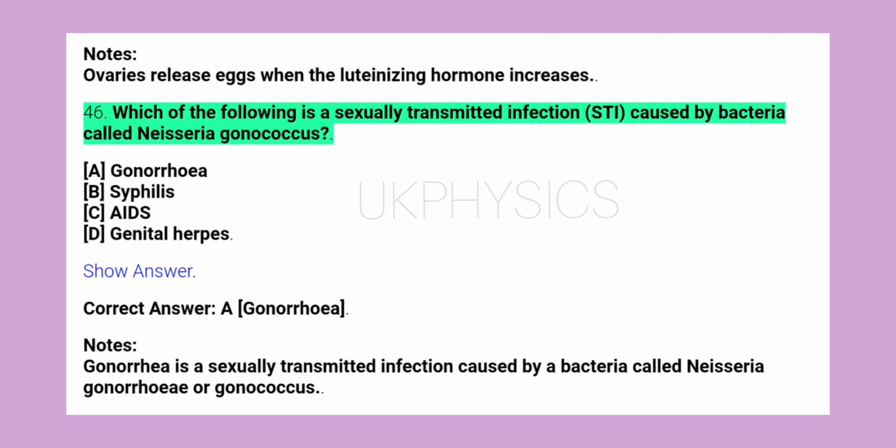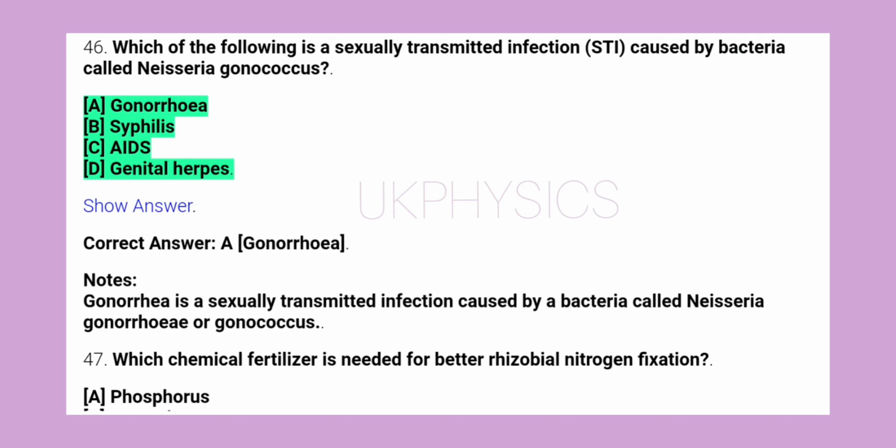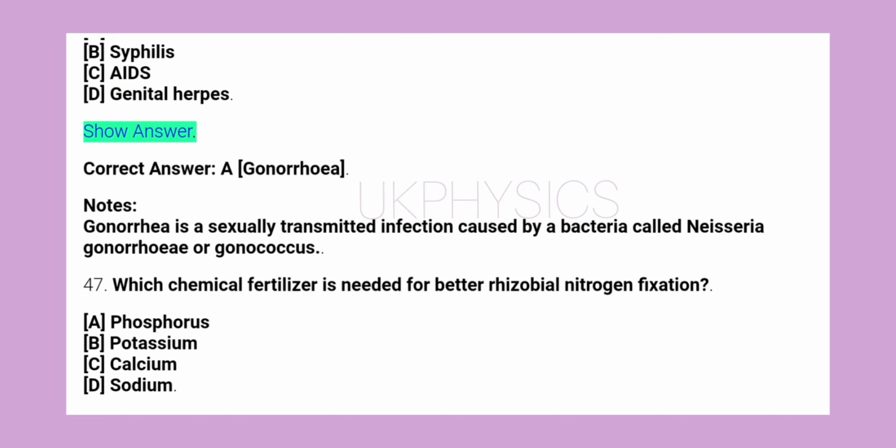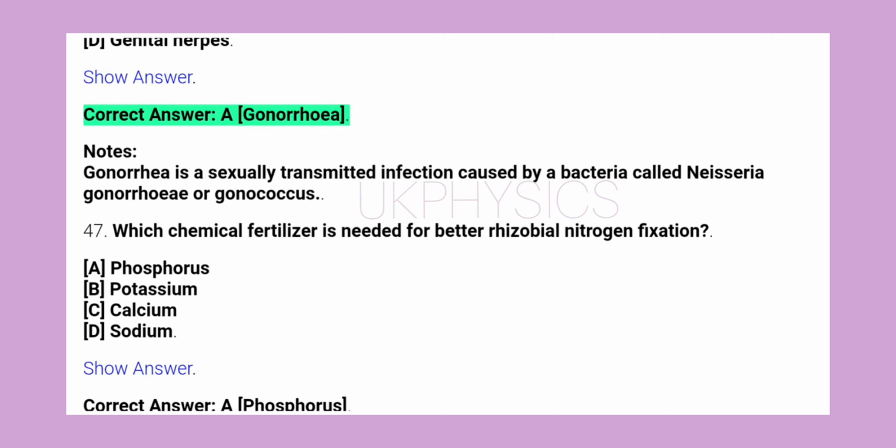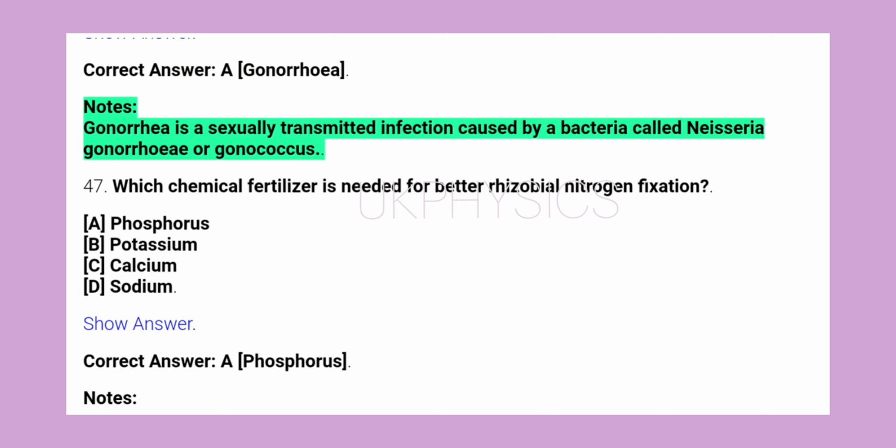46. Which of the following is a sexually transmitted infection, STI, caused by bacteria called Neisseria gonococcus? A. Gonorrhea, B. Syphilis, C. AIDS, D. Genital herpes. Show answer. Correct answer, A. Gonorrhea. Notes: gonorrhea is a sexually transmitted infection caused by a bacteria called Neisseria gonorrhoeae or gonococcus.